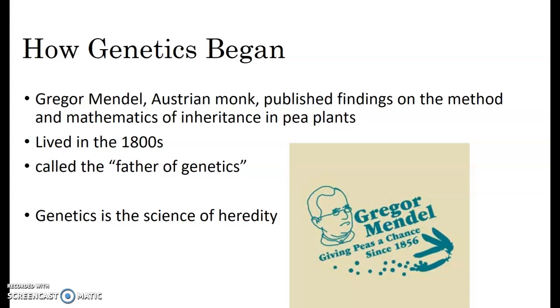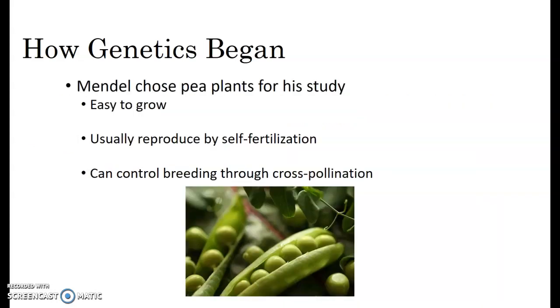He was the first person who published findings on how organisms like plants pass down inheritance. He lived in the 1800s, and because he was the first person, he's called the father of genetics. Genetics is the science of heredity, or how traits are passed. He chose pea plants in his study because they were easy to grow.